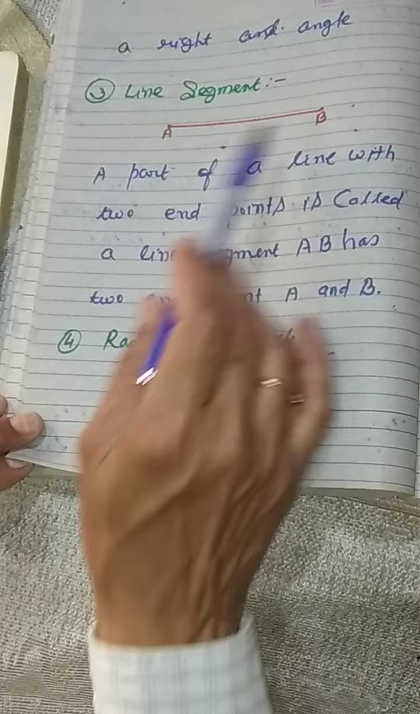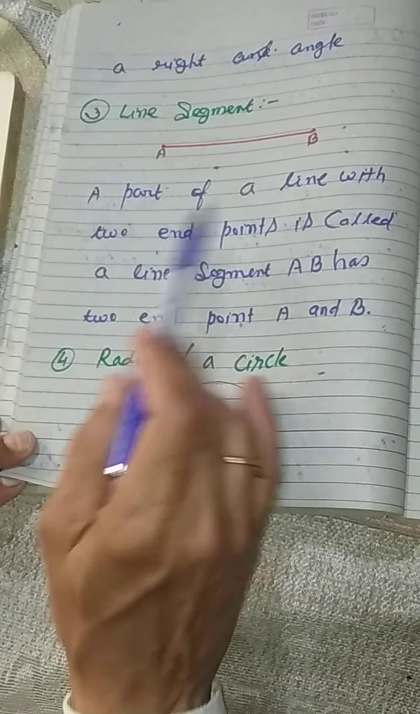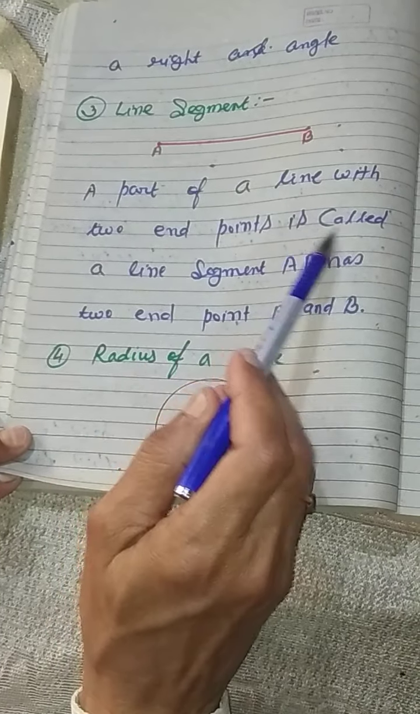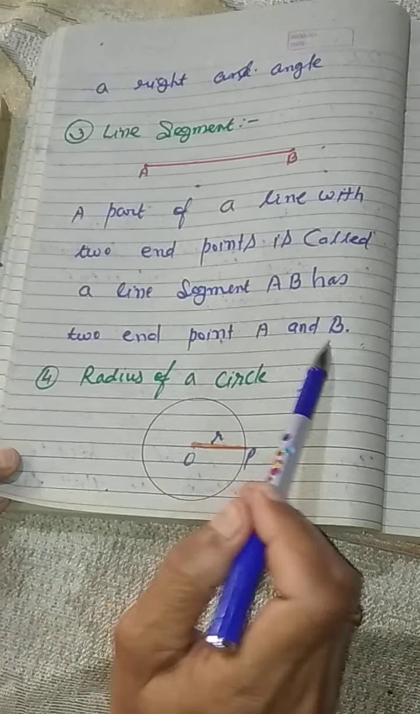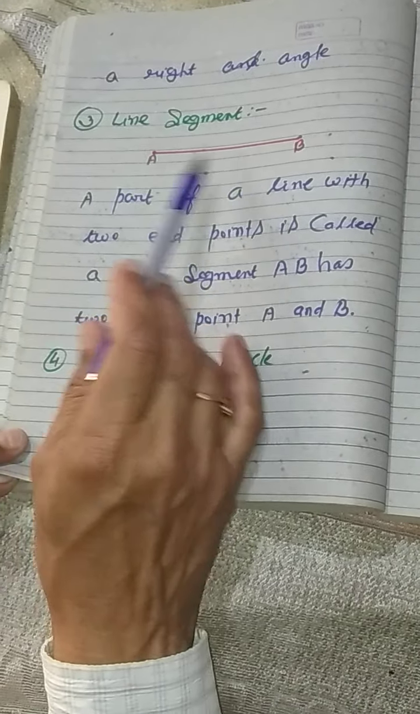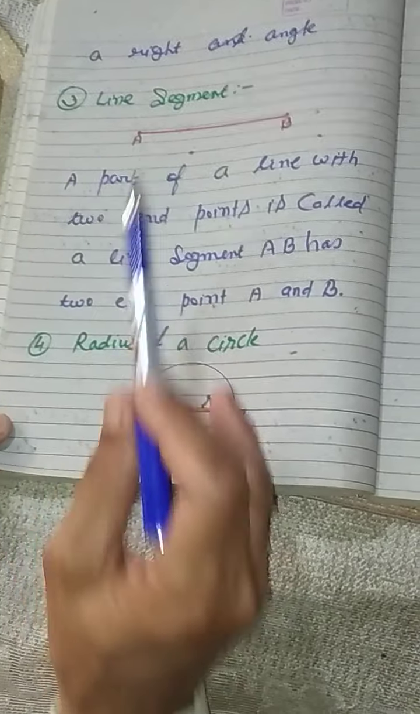Now third is line segment. A part of a line with two endpoints is called a line segment. AB has two endpoints, A and B. They are the two fixed points. If you join them, you get a line segment.